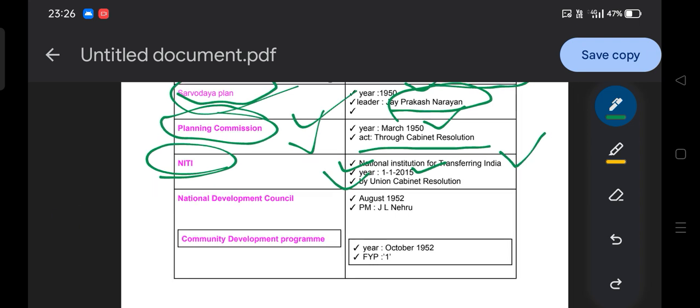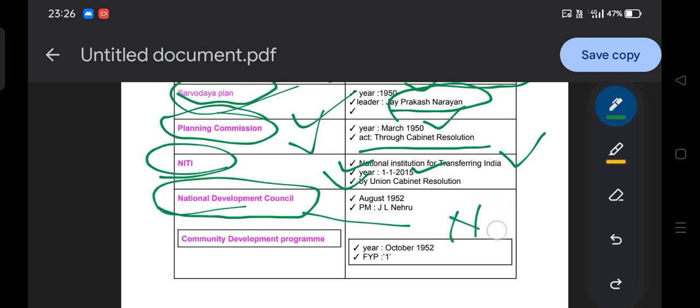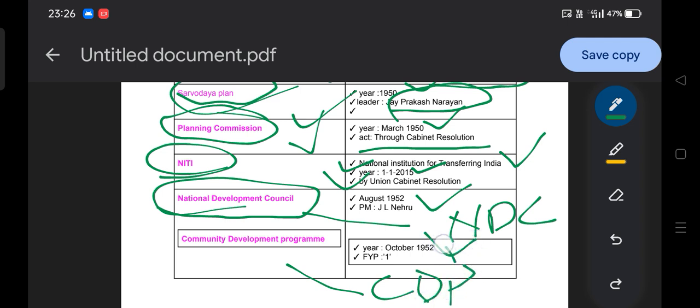Moving to the next concept, the National Development Council. The NDC was created in August 1952, and the CDP, the Community Development Program, in October 1952.